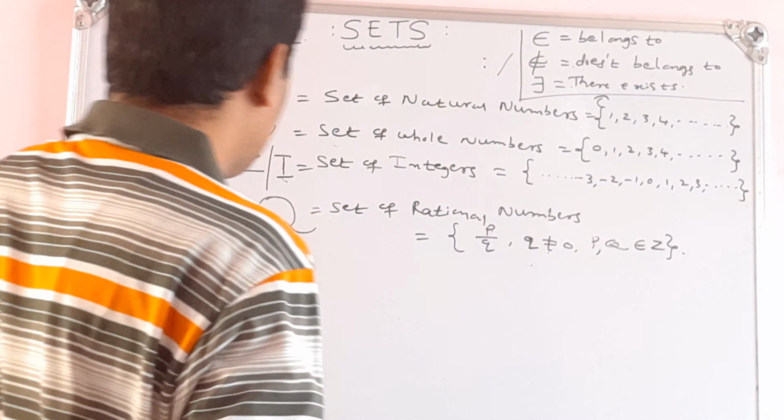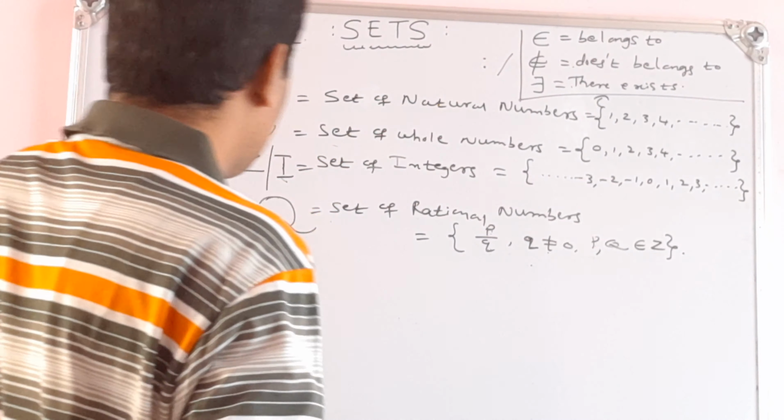Okay, I will write some other examples here. We have 4 types of sets. If I write root 9, the square root of 9, what is its value? The value of the square root of 9 is 3. So we can write plus or minus 3. Then the square root of 4 is plus or minus 2, because 2 twos are 4, 3 threes are 9. So I can write plus or minus 3, or plus or minus 2 for the square root of 4. So root 9, root 4.